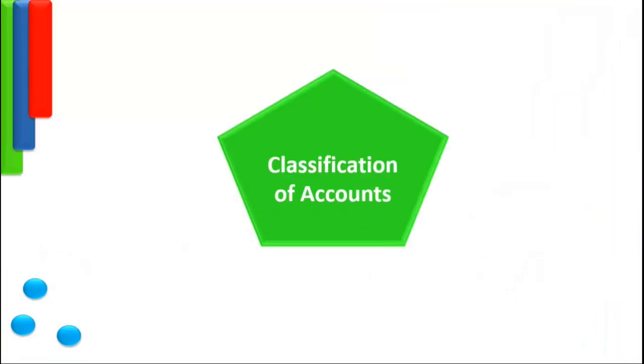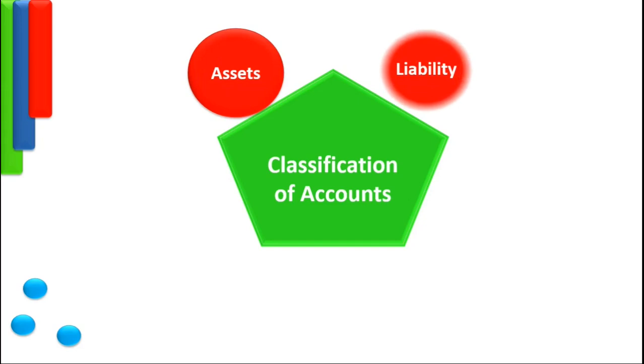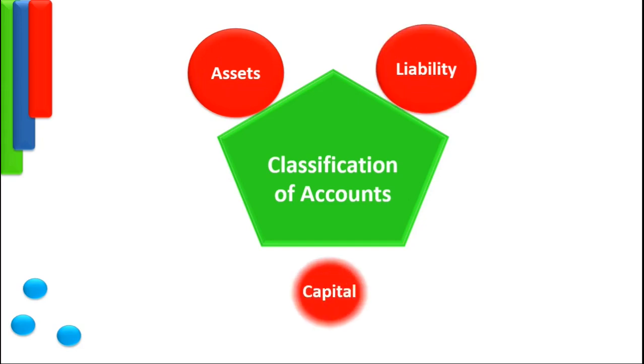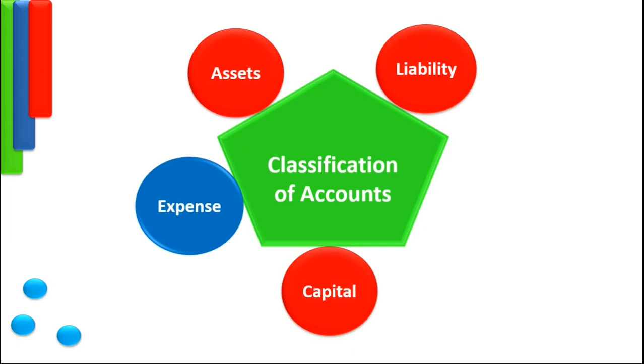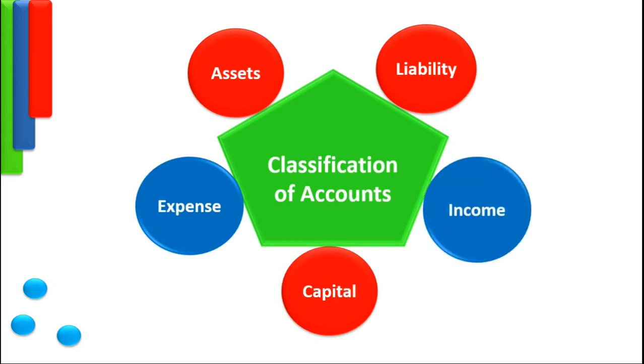Now let us focus on the main theme of discussion for this session. Items under all business transactions can be grouped in 5 broad categories. Millions of transactions occur in a variety of industries and sectors. But the interesting part is that all the financial transactions occurring in any type of industry with different products and services can be grouped in just 5 classifications. These are assets, liabilities, capital, expense, and income. The entire study of accounting revolves around these 5 basic elements.